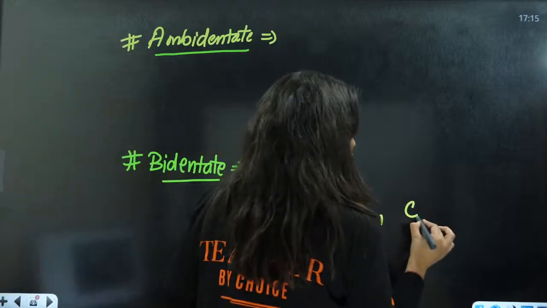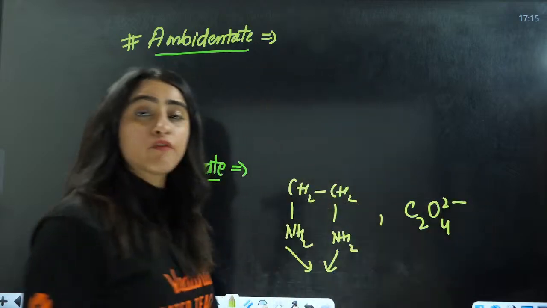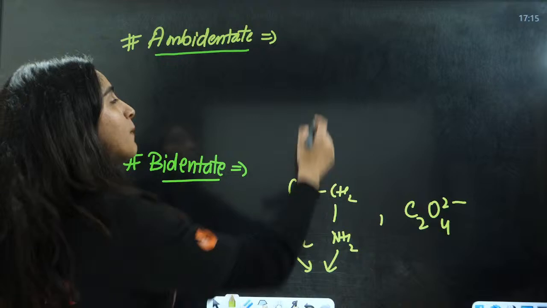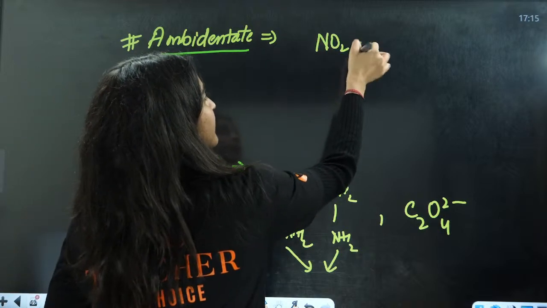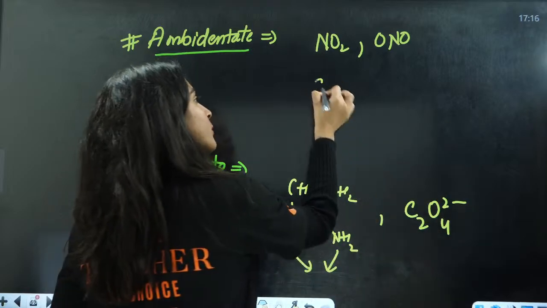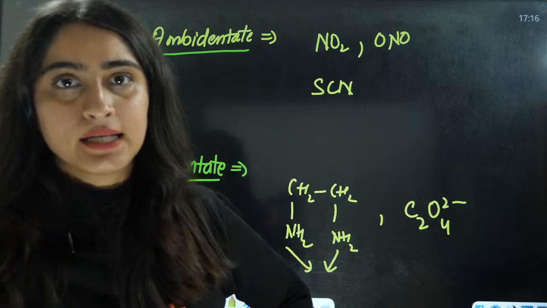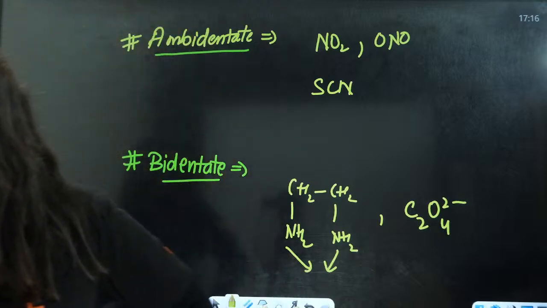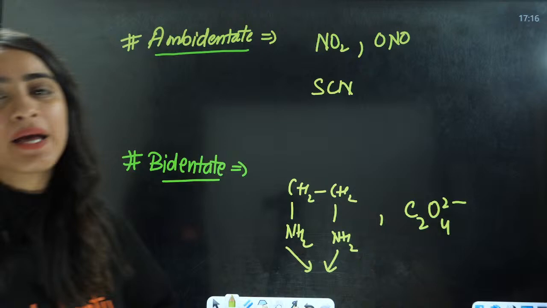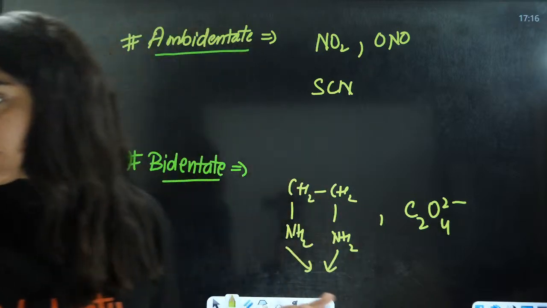For example, you have oxalate, C2O4 2 negative. This is also donating from two donating sites at one time. But if you have NO2, that is sometimes donating from N and sometimes donating from the other atom. If you're talking about SCN, this is also an ambidentate ligand. Paramagnetic is having unpaired electrons, diamagnetic does not have any unpaired electron.